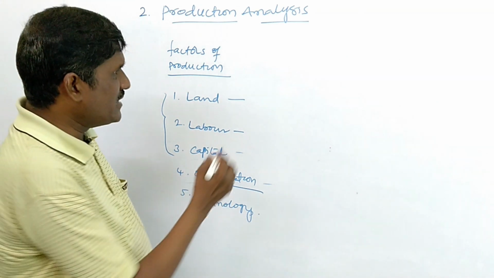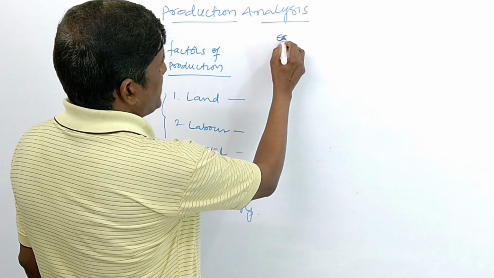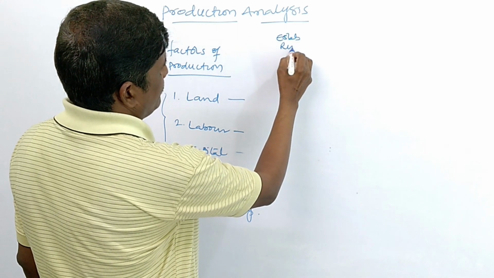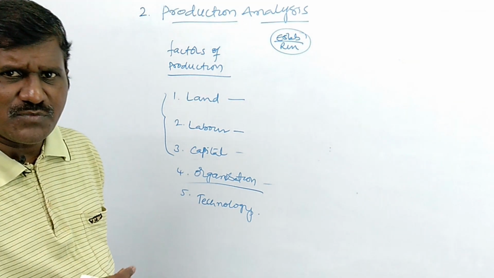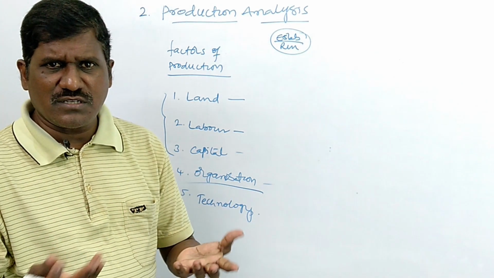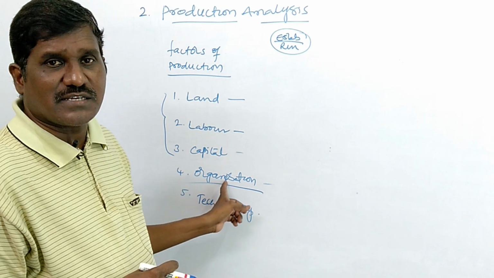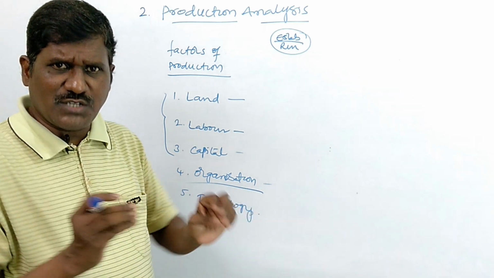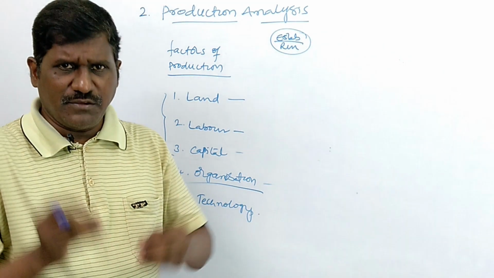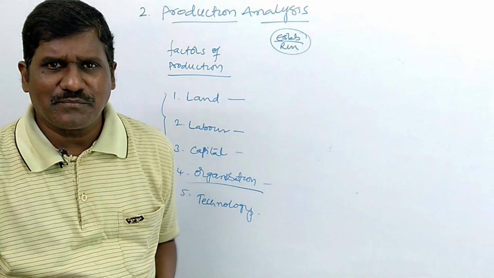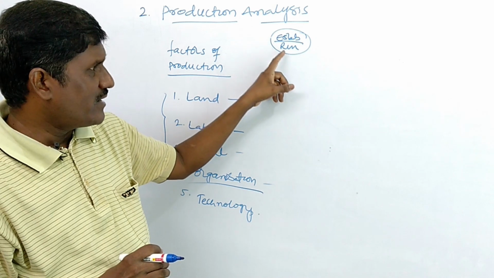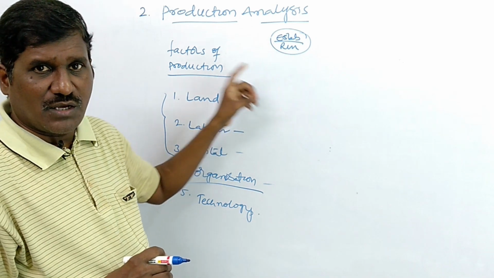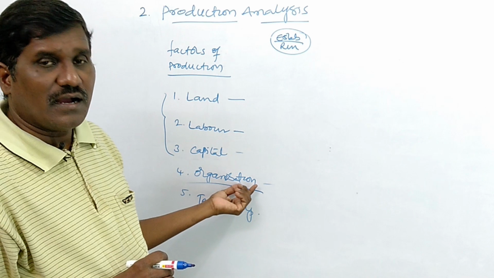Who takes the responsibility to bear the losses and profits? Only the organizer. When he establishes and runs the industry, the one and only dynamic person is the organizer.